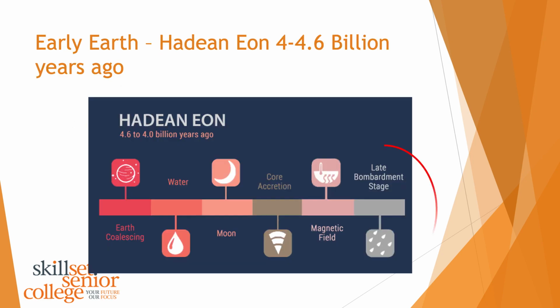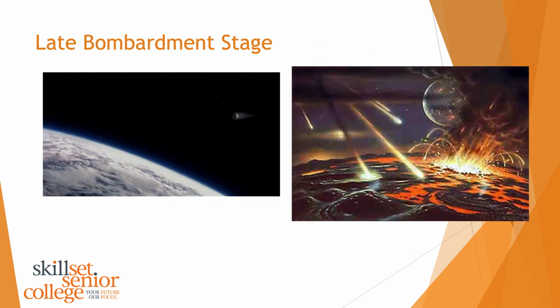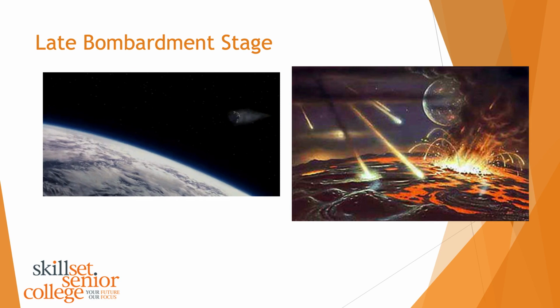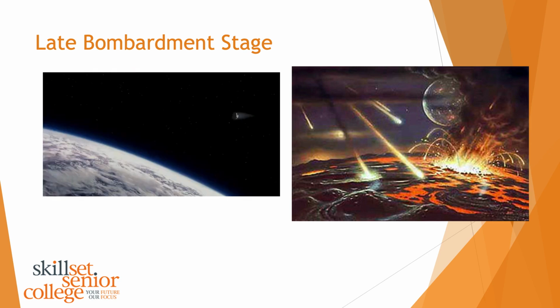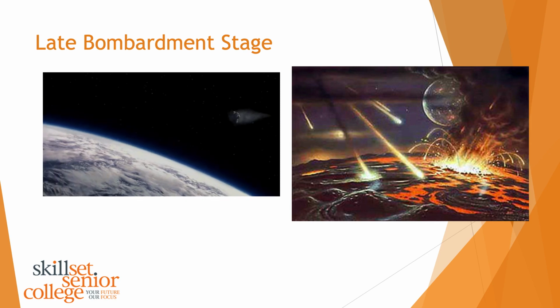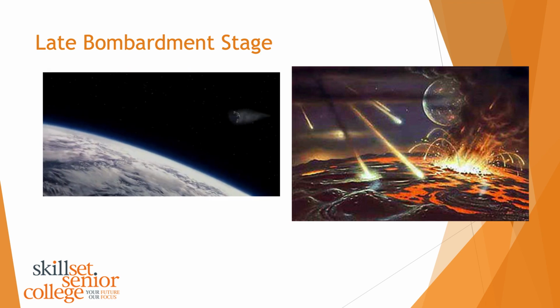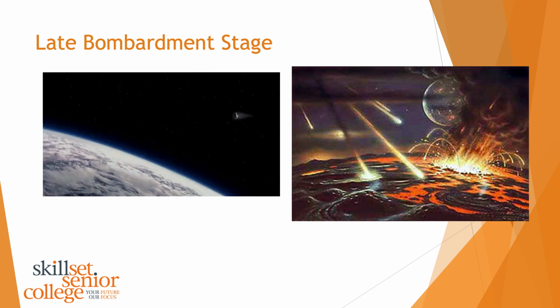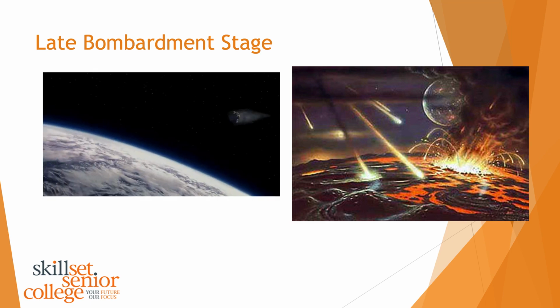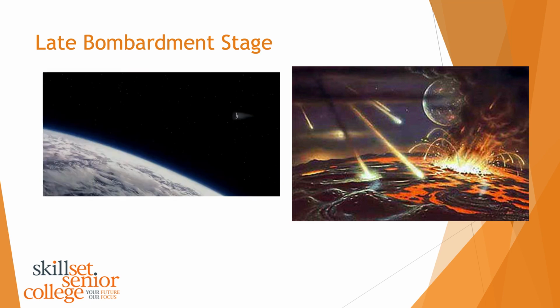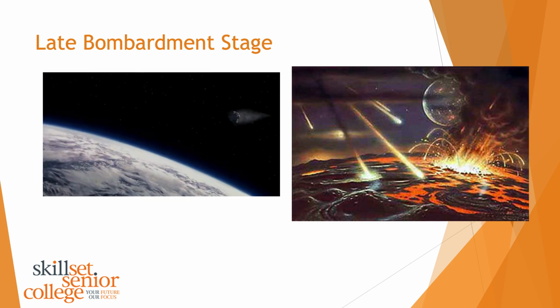Okay, so we're at the last stage of the Hadean Eon, the late bombardment stage. The late bombardment stage was a really violent stage in the Earth's history, and it was characterized by all of these meteorites, comets, asteroids smashing off the Earth. And we know that these impacts generated a lot of heat. Obviously, it would be a very violent place. You wouldn't want to be there as a human. And this late bombardment stage is kind of the last violent stage in this eon and marks the end of the Hadean Eon itself.